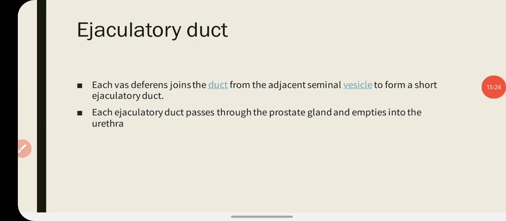Now we'll talk about the ejaculatory duct. Each vas deferens joins the duct from the adjacent seminal vesicle to form a short ejaculatory duct. The duct emerges from the seminal vesicle and the vas deferens, they join together and make a single duct. That duct is called ejaculatory duct. Each ejaculatory duct passes through the prostate gland and empties into the urethra.